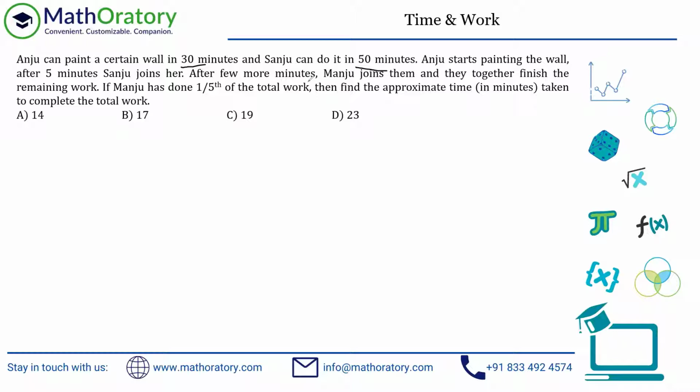So when I'm reading that statement, I know that Anju's total time for completing the work is given, Sanju's total time of completing the work is given. What is given, how much it is, I don't care. I know that the total time is given.